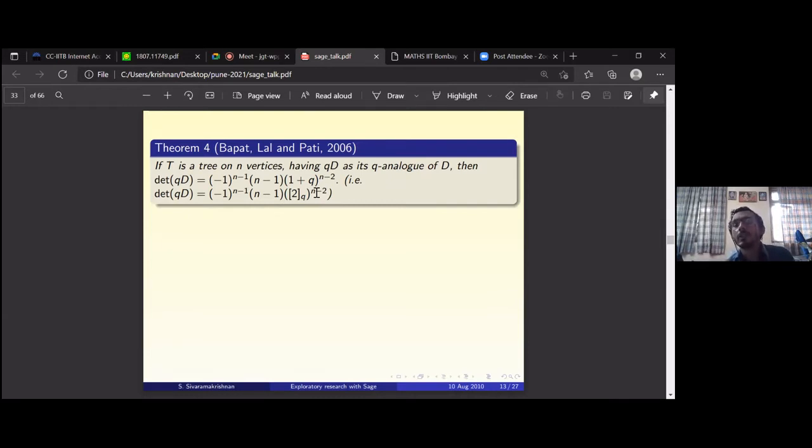Distance is distance. Here, you can change the distance to some other function, 1 plus q, 1 plus q squared. So you can change it to whatever you want. If you put q equal to 1, you get something. You put q equal to 2, it will become 1 plus 2 squared plus etc. You change the distance slightly, but according to a pre-specified formula. And in that case, what is the determinant of the distance matrix? That also is tree independent. See? So something more general than what we actually knew is indeed true because of this result of Bapat, Lal and Pati. In 2006 they proved this.